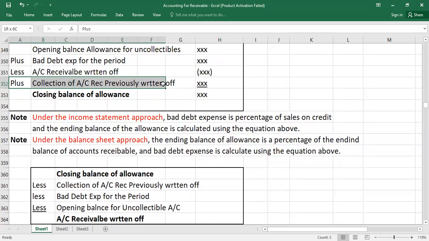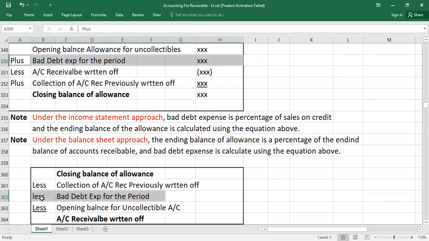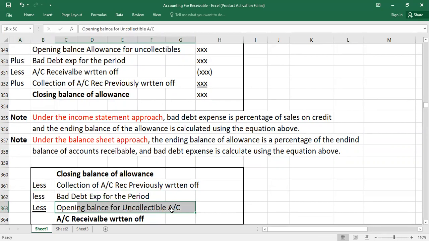Collection of account receivable previously written off. Now you will minus this one here, less collection of account receivable previously written off, and then you will subtract your less bad debts expense for the period, because in the above equation this was plus value. Now you need to subtract here, okay? And then less opening balance for uncollectible account, like this is the opening allowance balance. Because it was the positive value here, now you need to subtract this value. So this is how you will get account receivable written off during the period.